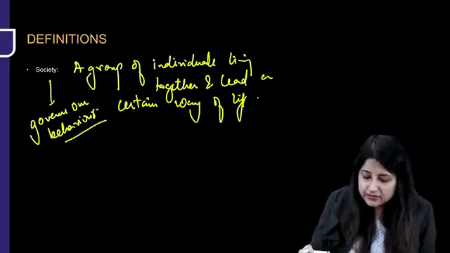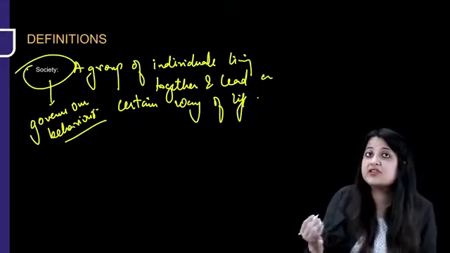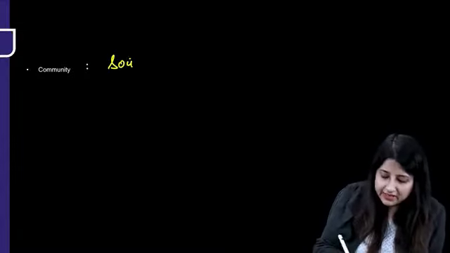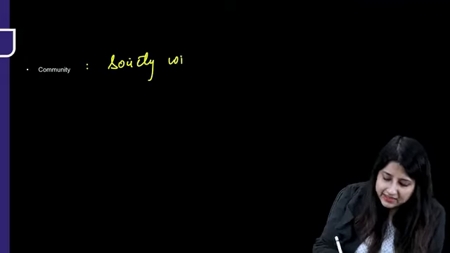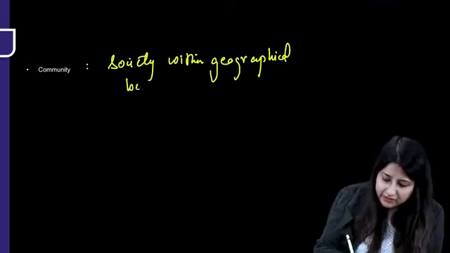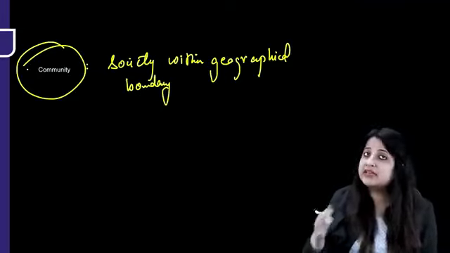So a group of individuals living together and leading a certain way of life form a society. It governs or regulates our behavior. Now, a society bounded within a geographical boundary. What does this form? A society within a geographical boundary is a community.